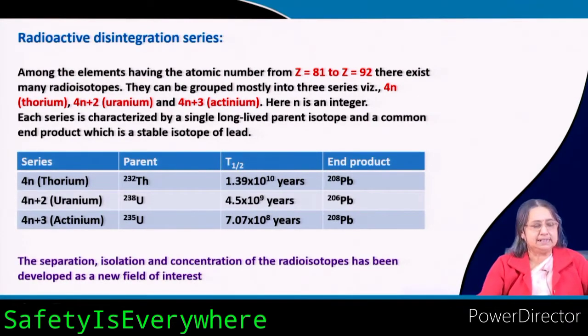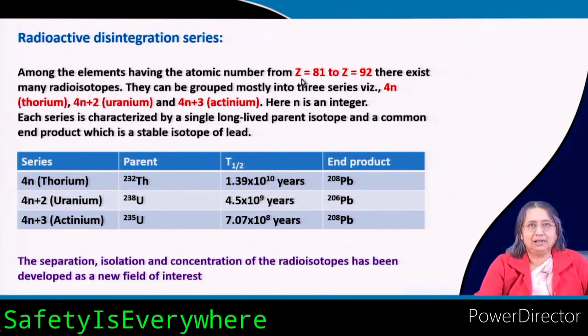Radioactive disintegration series. As you see here, there are many radioactive elements that we know, mainly among the elements having atomic numbers from Z equals 81 to Z equals 92. In this range there exist many radioisotopes.